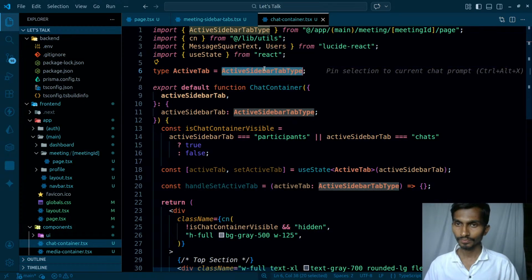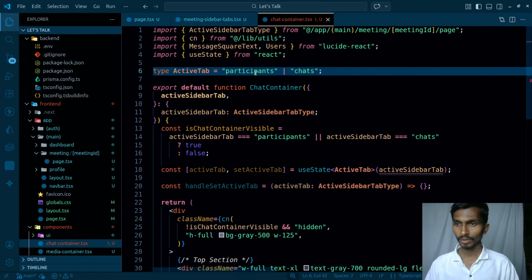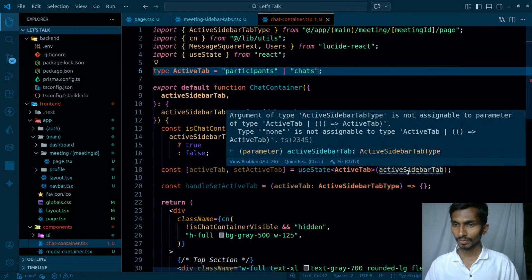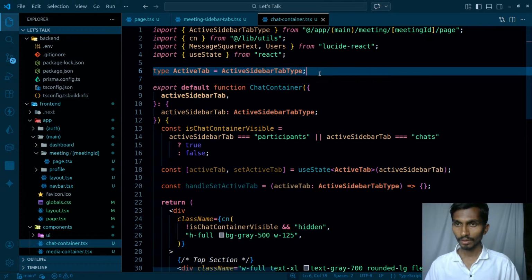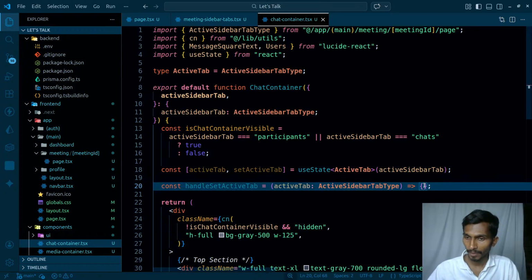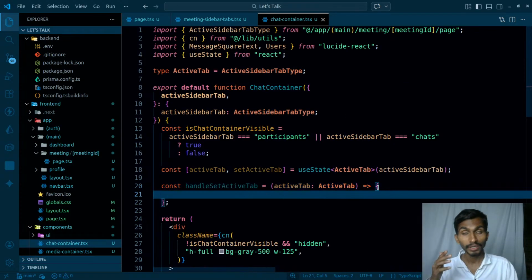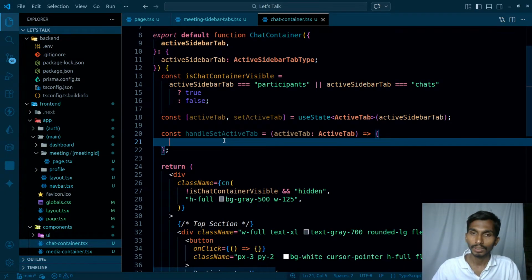And if I simply copy this much, Control C, then I'm definitely going to get the error, and it is simply saying that none is not assignable. So that's okay, let's have this much only, and that's going to be fine. What am I going to do here? Handle active tab. This is going to be active tab, just like this. And this can never be none, but in some cases it can actually be null, so that's also fine. At that time, nothing is going to be visible over there.